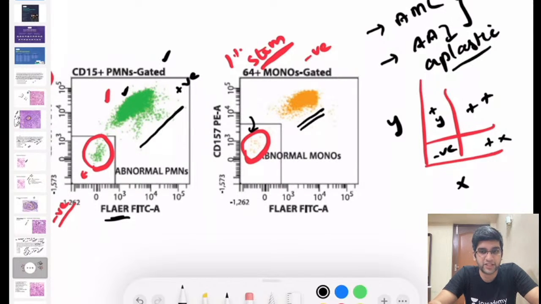If a patient with PNH has pancytopenia, how can you explain thrombosis? Shouldn't that be a bleeding disorder? If platelets are reduced, the patient should have bleeding manifestations, right? Not thrombotic manifestations. How can you explain thrombosis in a case of pancytopenia?